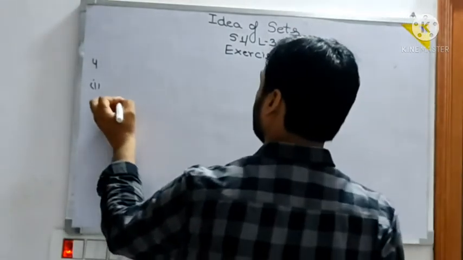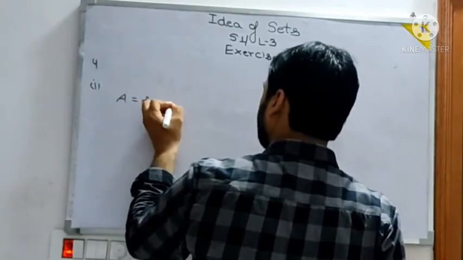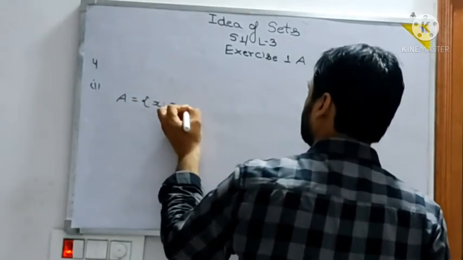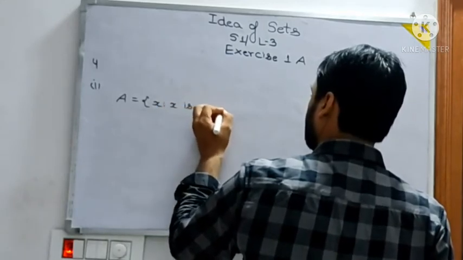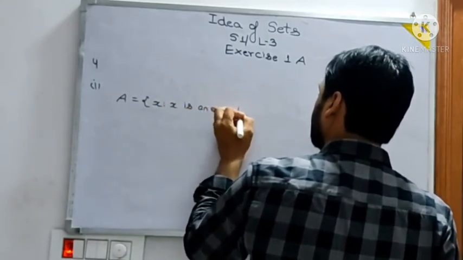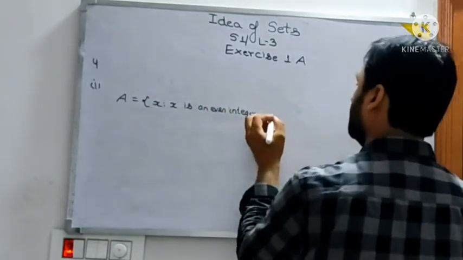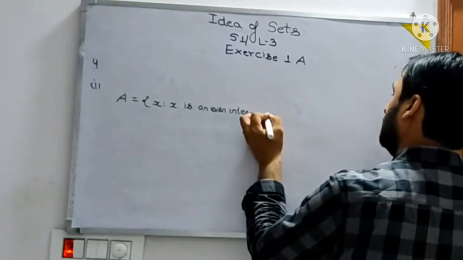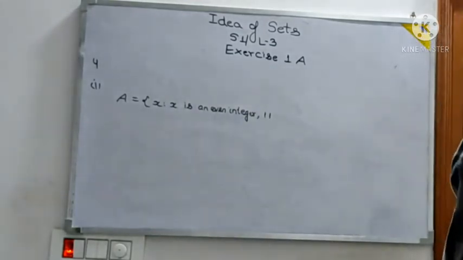What do you write? A is equal to x such that x is an even integer and more than 11, between 11 and 21.